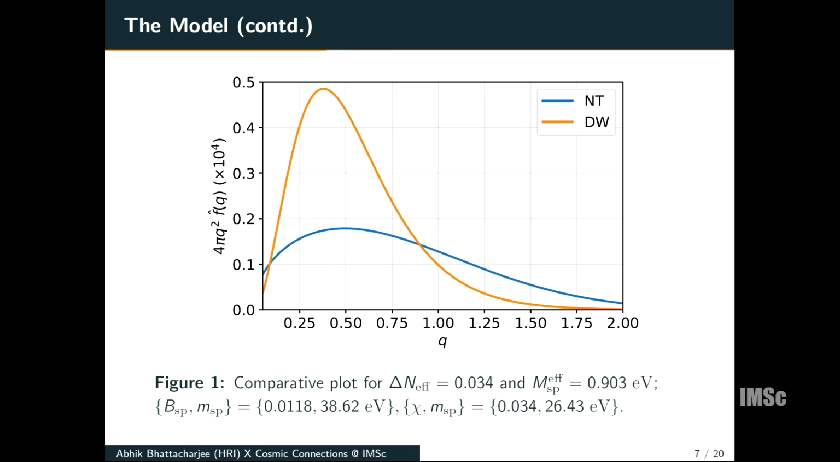This shows a comparative plot of the inflaton decay model distribution, which I denote as NT, non-thermal, and the DW distribution. And this has been plotted for the same values of the phenomenological parameters. For this plot, we chose delta N effective to be 0.034 and m_s effective to be 0.903 electron volt. And the corresponding model parameters are shown here. This is for the non-thermal model and this is for the Dodelson-Widrow model.